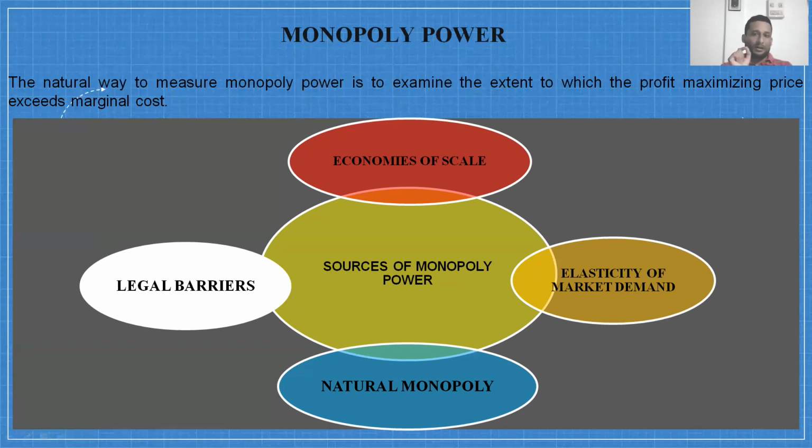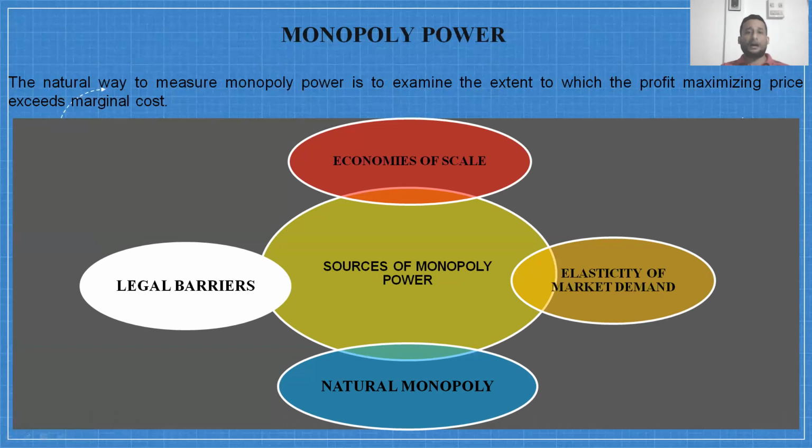But in the case of monopoly power, in a monopoly market, a monopolist decides the price above the marginal cost. So, monopoly price is always greater than the competitive price. This is called monopoly power.